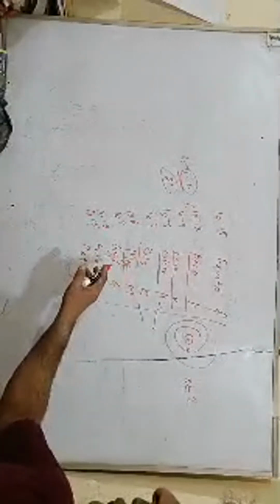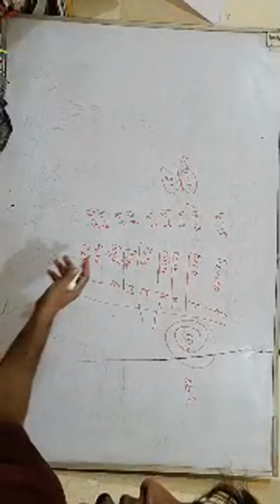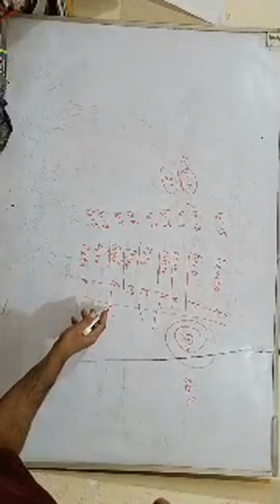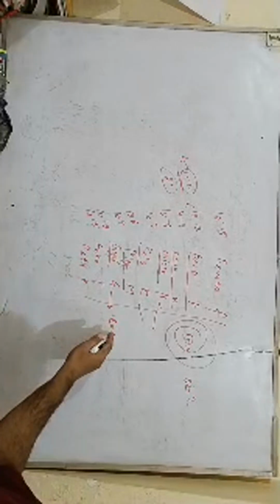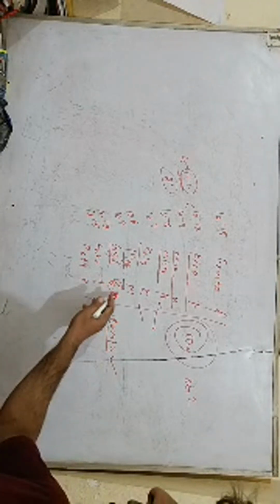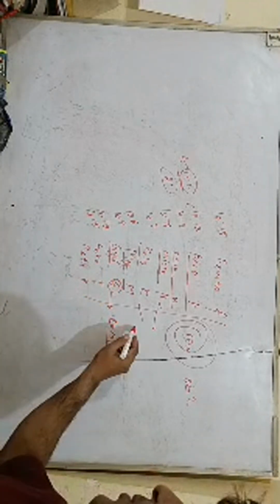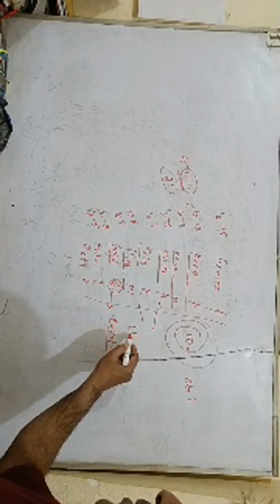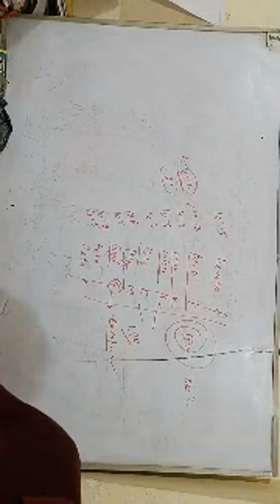Mega is a large unit. And giga is used in computer calculations. Giga is generally used for CPU calculations.